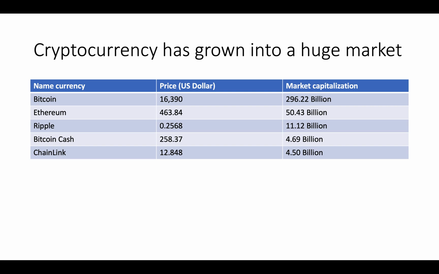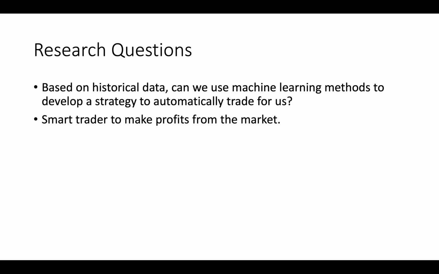One possible solution may be to just mine the coins, but it needs a large amount of computing resources, and apparently we cannot afford it. So a shortcut will be to just buy the coins in the secondary market at a relatively low price, and then sell them when the price goes up. Therefore, in this study, we aim at using machine learning methods and historical data to train a smart trader to help us make some money from the secondary market.